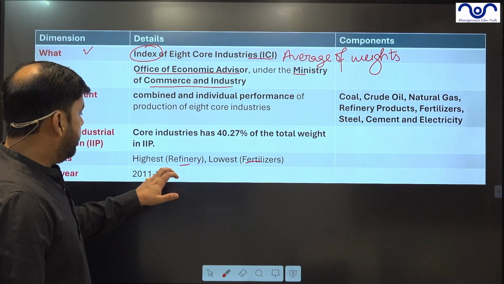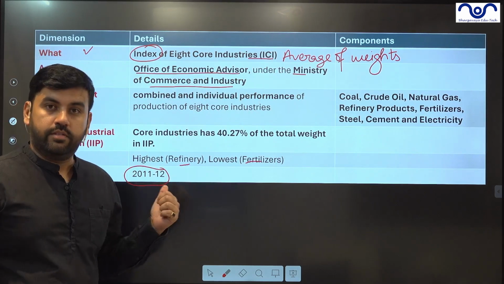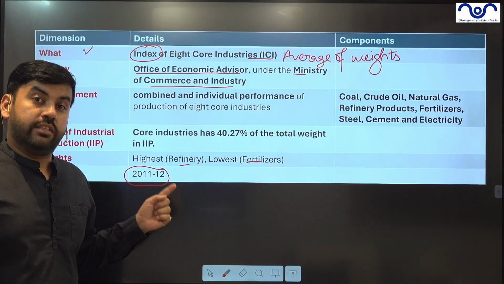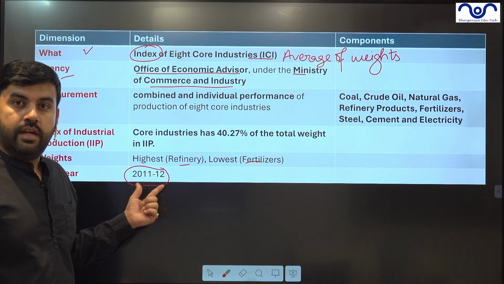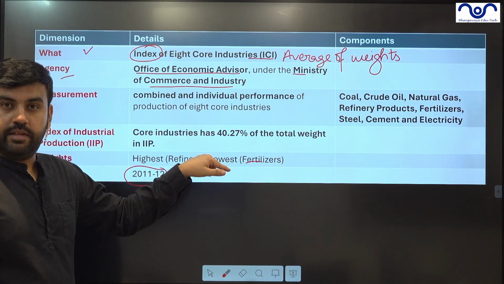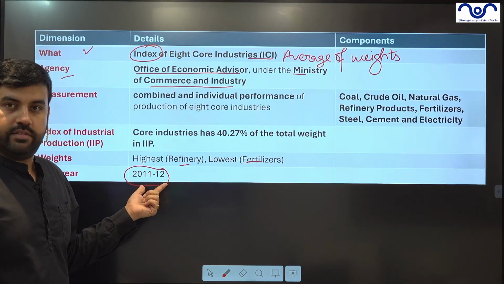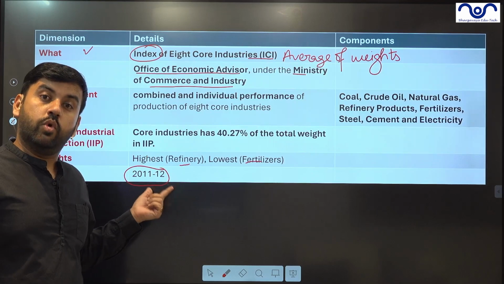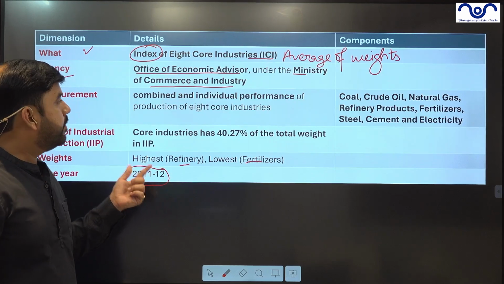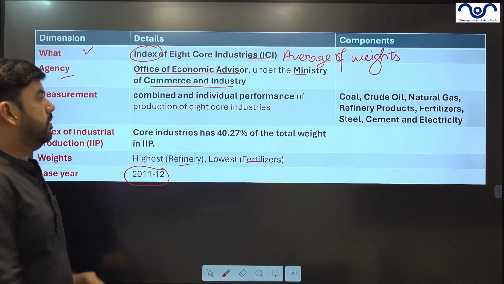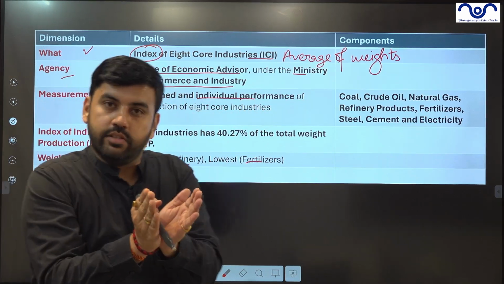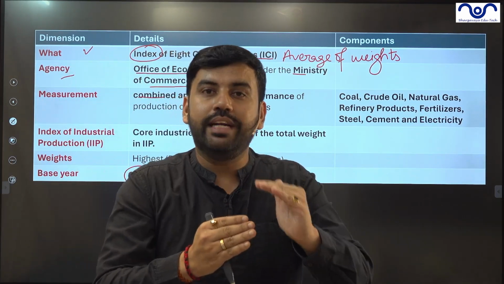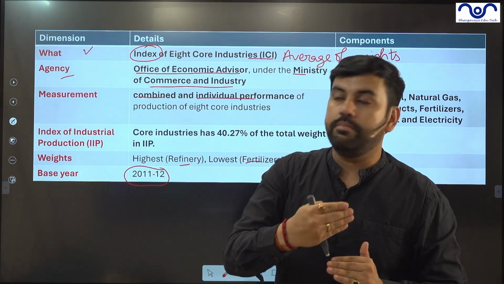Okay. What is the base year? 2011-12. This is the base year. So any changes that take place are on the base of this year. In the example, I used 2024 to be the base year. This is 2011-12 is the base year. Anything changes over the data on this date. Measurement, what it measures? Combined and individual performance. So overall, all core industries, how they have performed, and how individual industries have performed.